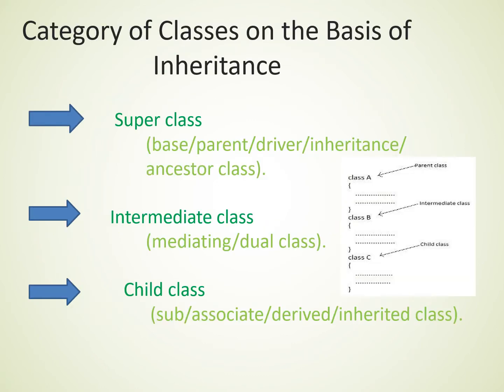In programming, we categorize classes on the basis of inheritance. There are three categories of classes: first is the superclass, second is the intermediate class, and third is the child class. Here in this example, we can see that class A is the superclass, class B is the intermediate class, and class C is the child class.